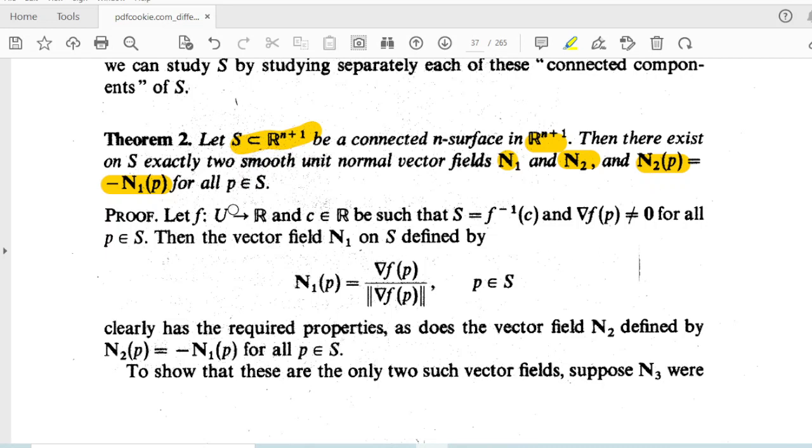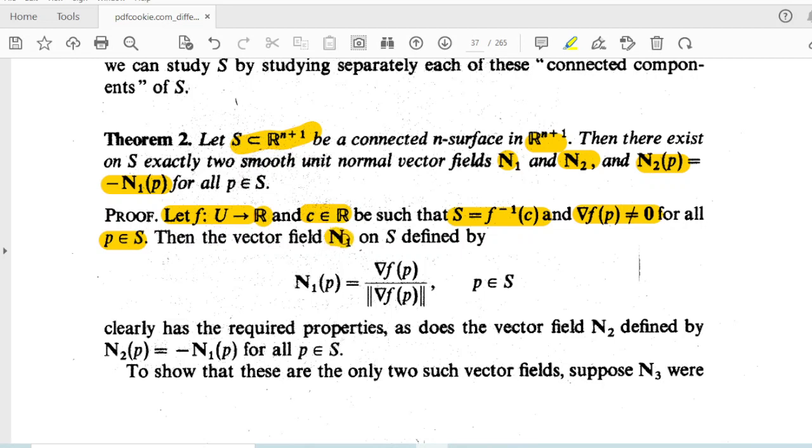So let us see the proof. Let f be a function from U to R. C belongs to R, such that S equals f inverse of C, and nabla f of P is not equal to 0 for all P belongs to S. That is the definition of surface. Now let us define a vector field.